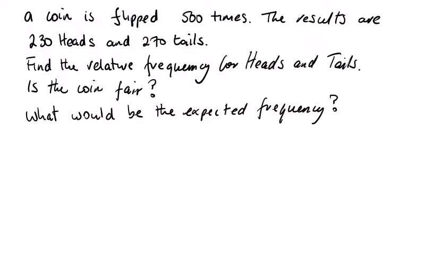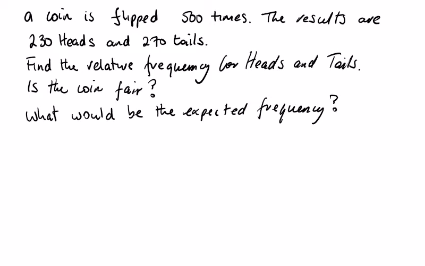So when I read this question, pause the video and try and answer the questions. A coin is flipped 500 times. The results are 230 heads and 270 tails. Find the relative frequency for heads and tails. Is the coin fair? And what would be the expected frequency?